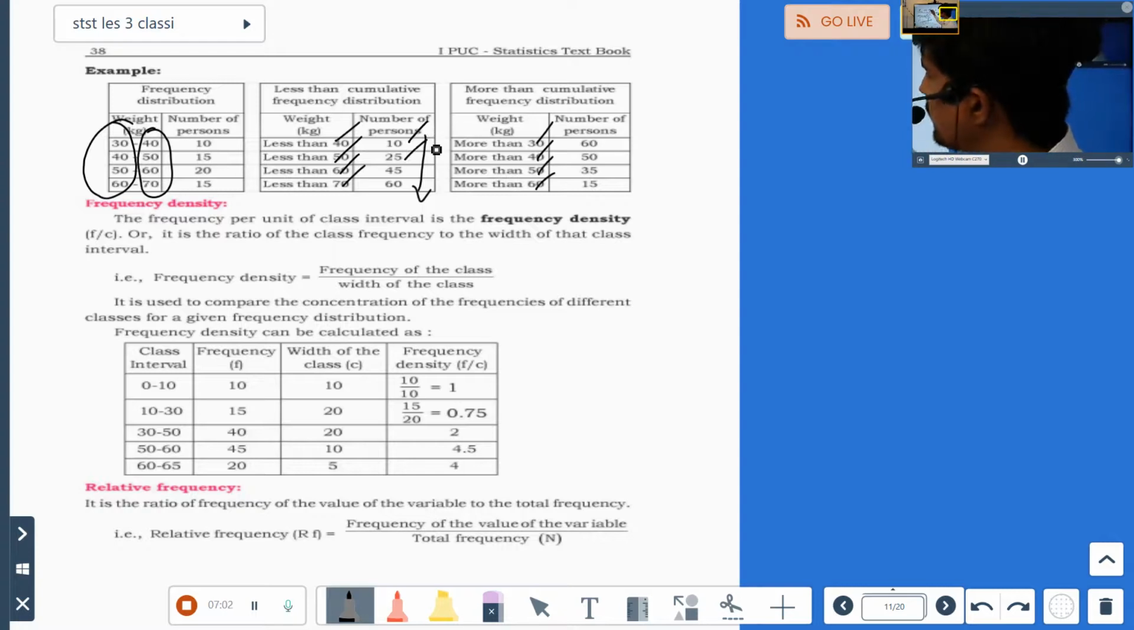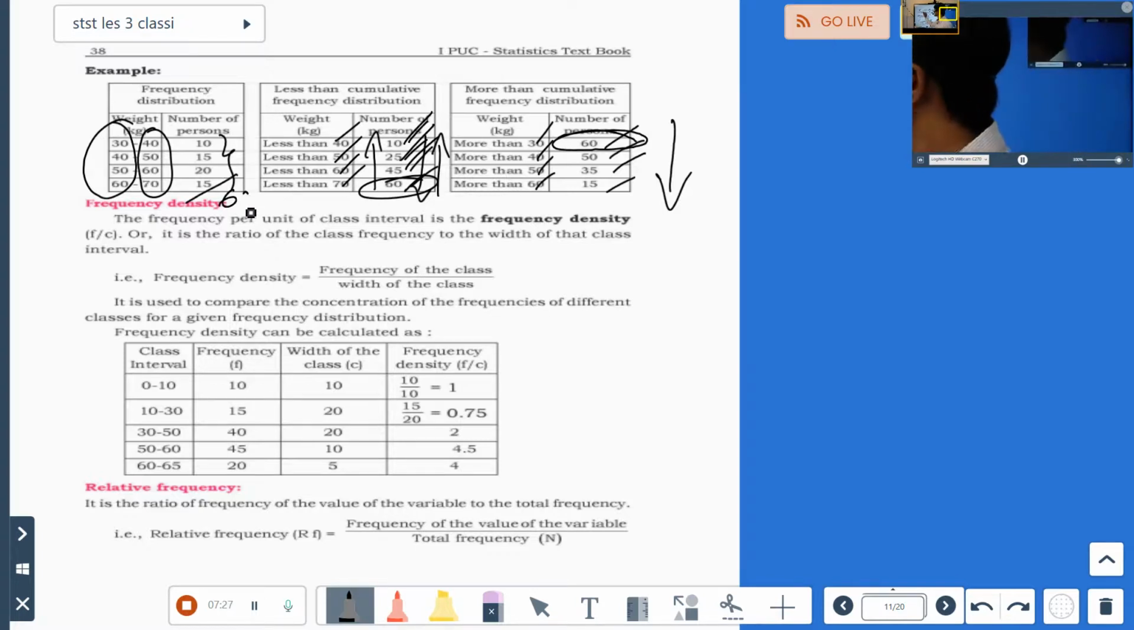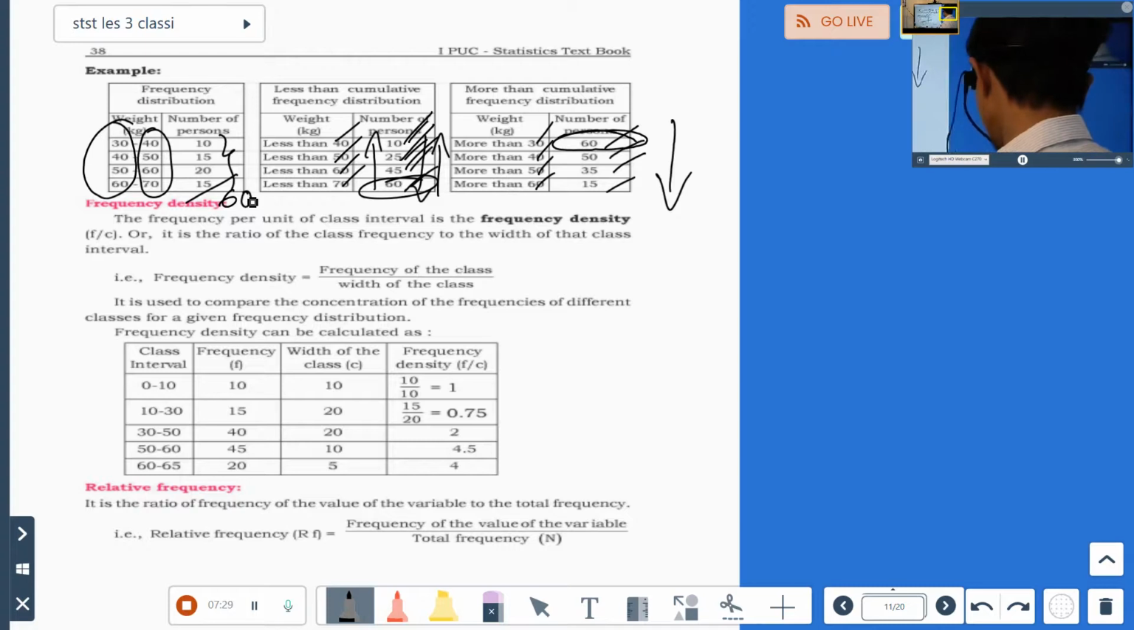Means, see, 10, 25, 45, 60. Here 60, 50, 35, 15. It is decreasing here. Here it is in increasing order. It's not increasing like this. First the lowest number, next higher, next higher, because you're adding here. Here the maximum number will come first. Here the maximum number will be at the last. If you count, this should be how much? 60.